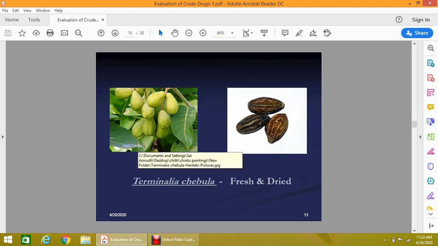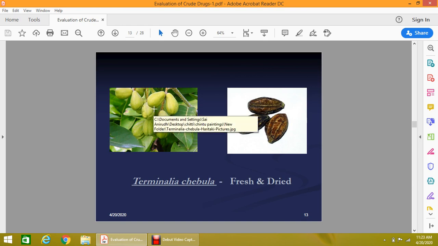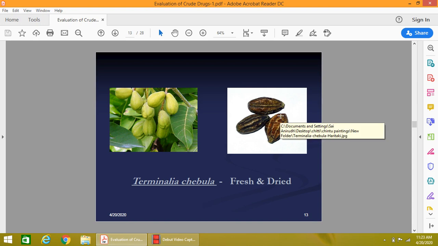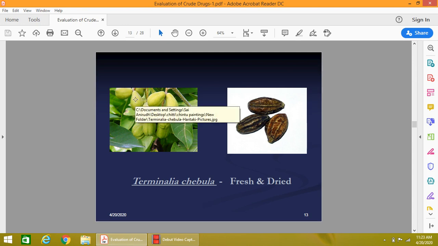These are some examples. As you know, these are the terminal tubula. It is in a very fresh form and green in color, but after drying it is dark brown in color. Its shape you can see is oblong, and here in the fresh form it is also oblong, or we can say pear shape. So the shape, size, and color depend upon the source as well as the nature of the drug, either the drug is fresh or the drug is in a dry form.